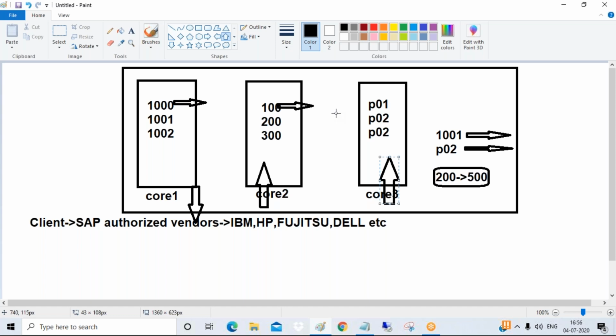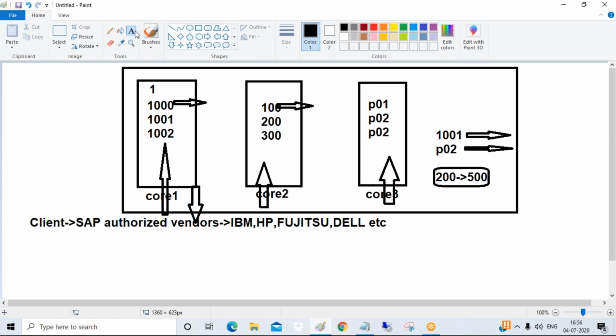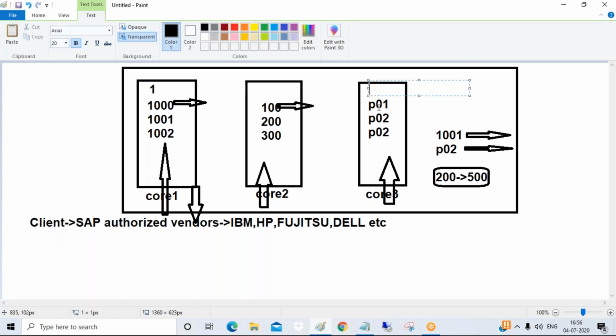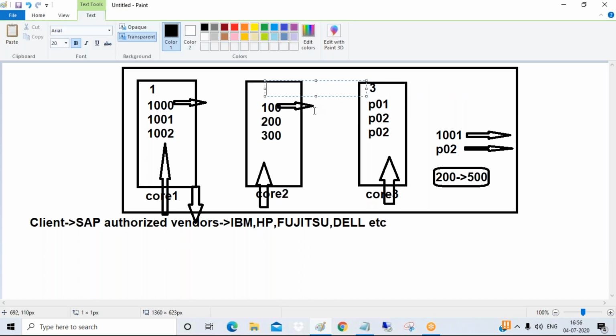So suppose you want to update a quantity for a particular customer and a particular product ID. Because it's a separate approach, the system has to scan each tiny table and pick up values. Suppose for customer 1000, the code number is 1. Again it has to go to this table; the product ID for that customer number is, suppose, 3. Then it has to come back to this table: what is the quantity?